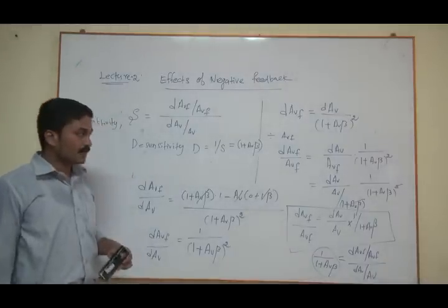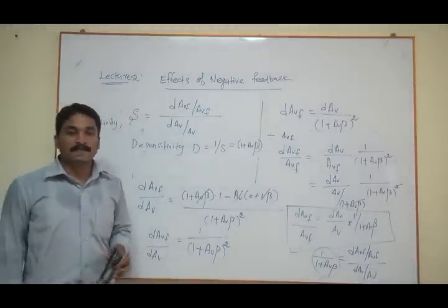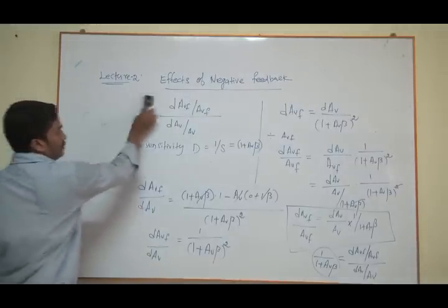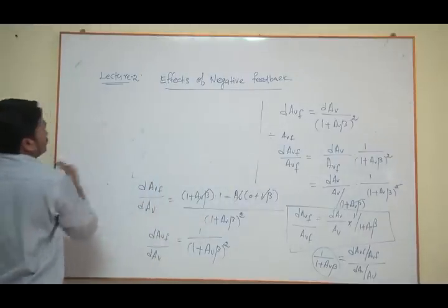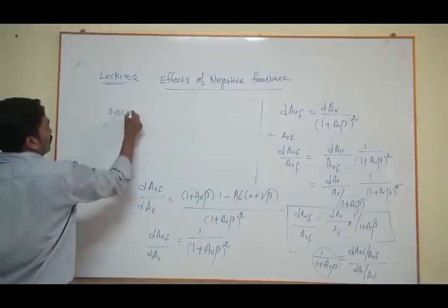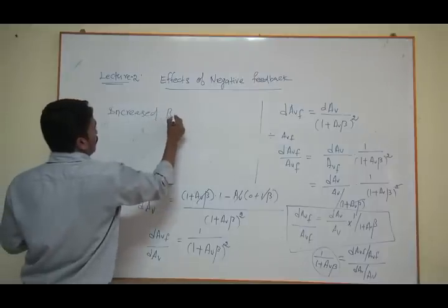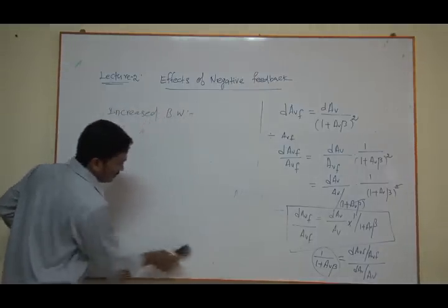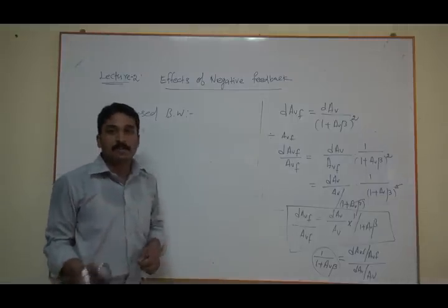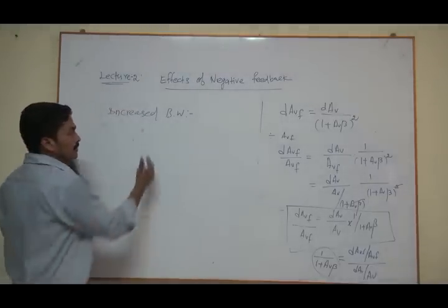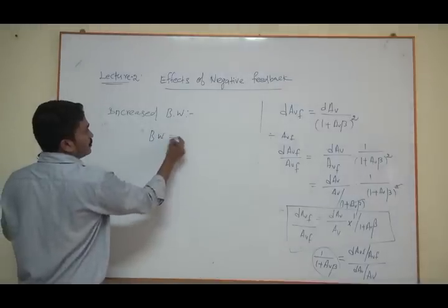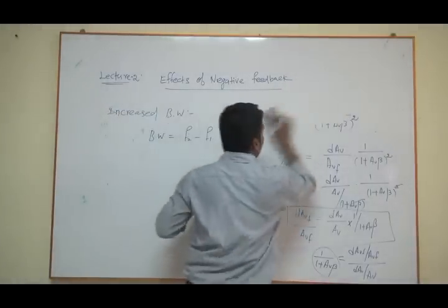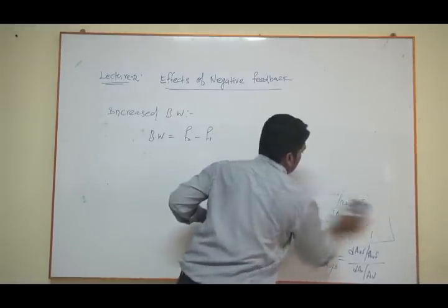Clear? Right. And the next one, increased bandwidth. That is the second advantage of negative feedback. Increased bandwidth. So bandwidth is nothing but the upper cutoff frequency minus the lower cutoff frequency. We usually write bandwidth is equal to F2 minus F1, right? And how does negative feedback increase your bandwidth?